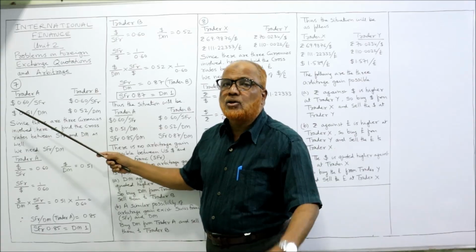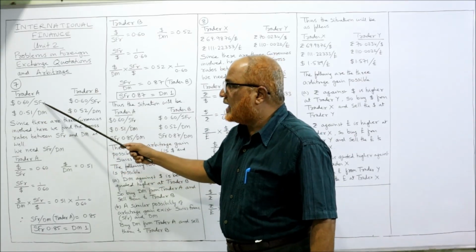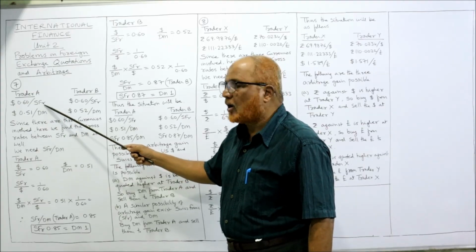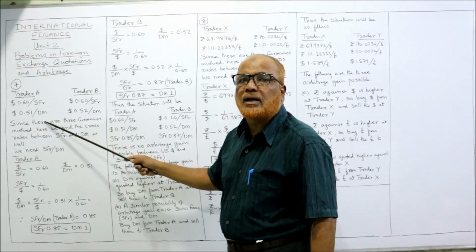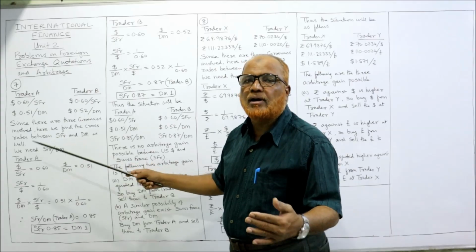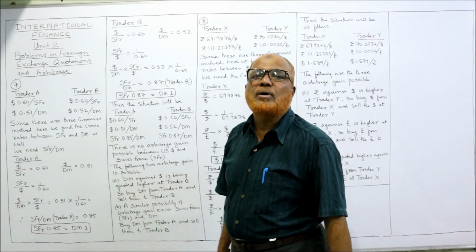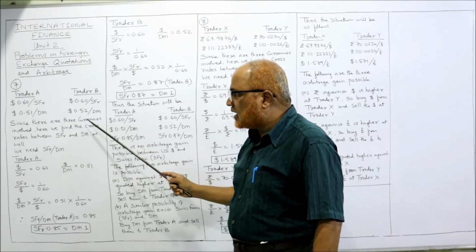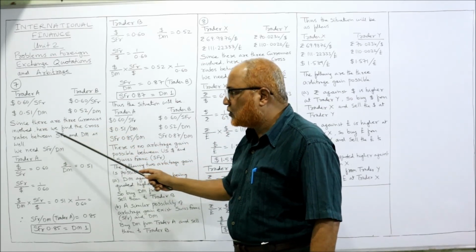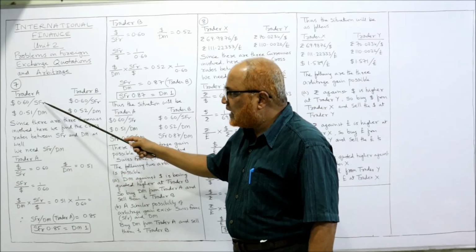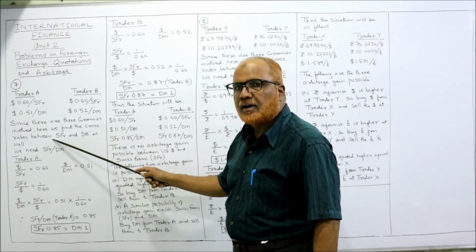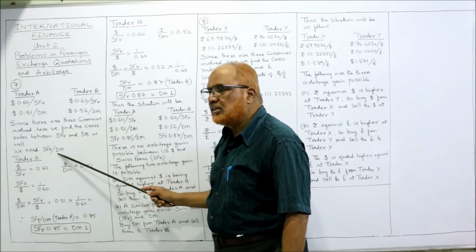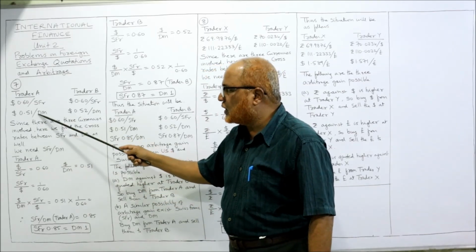By cancelling the dollar, we can find out what is the SFR per DM. We can find out how many SFR is equal to 1 DM. That we can calculate by removing the common currency. The common currency is dollar. Since there are 3 currencies involved, here we have to find out the cross rate between SFR and DM, right? So we need SFR per DM. This is not given in the problem, but we can get it by using these 2 quotations.